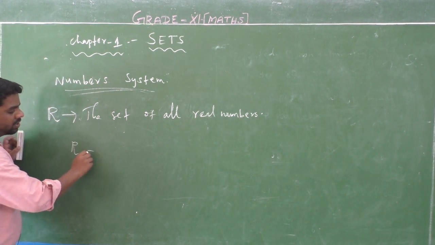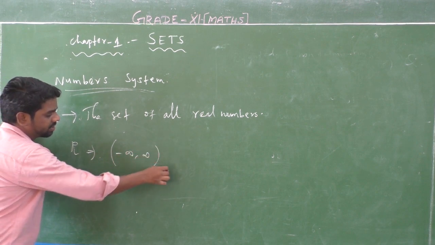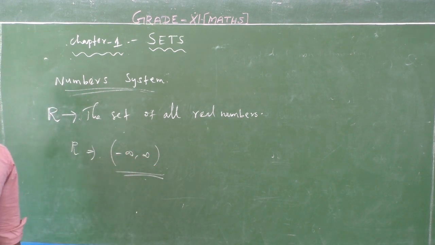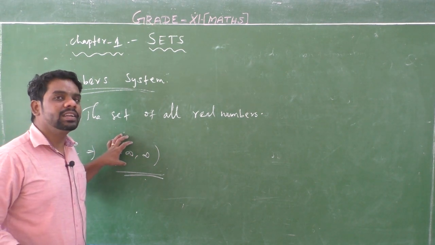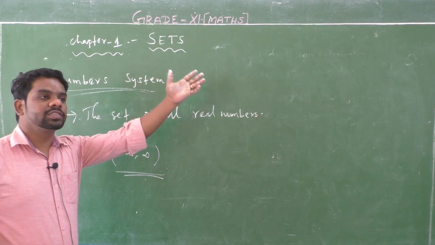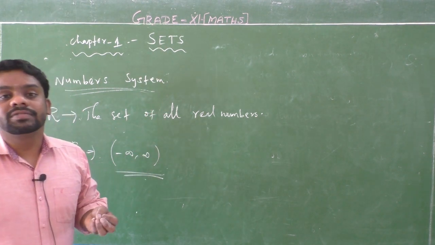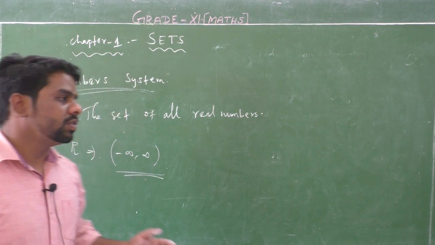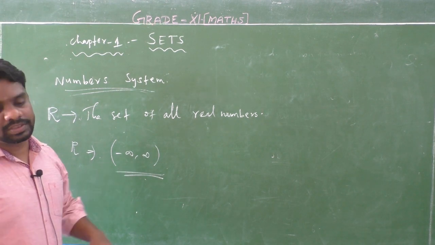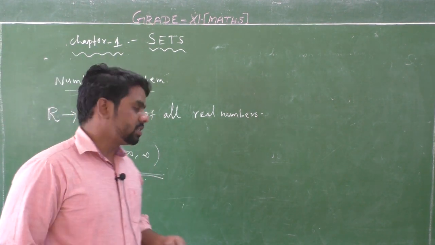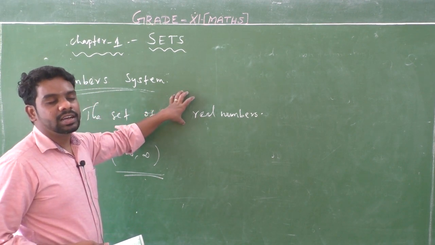R is the open interval minus infinity comma plus infinity. Here minus infinity and plus infinity mean an infinite number of positive terms, and an infinite number of negative terms. So negative numbers and positive numbers with 0, including all numbers. This is called the set of all real numbers.